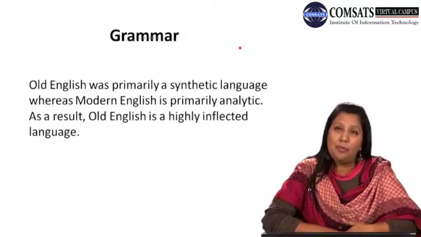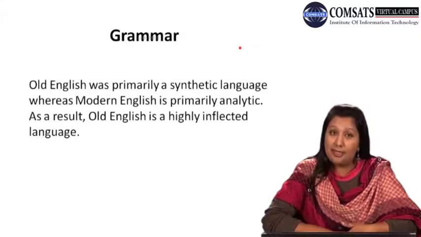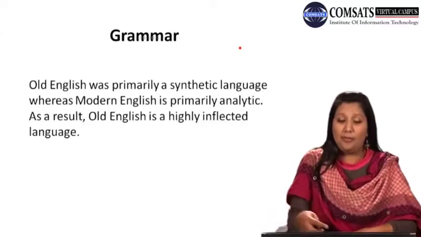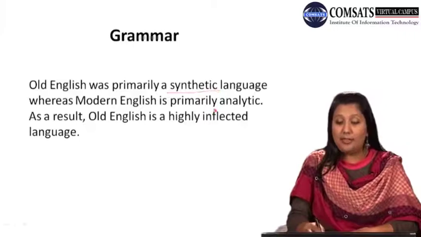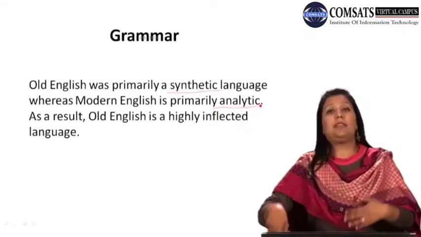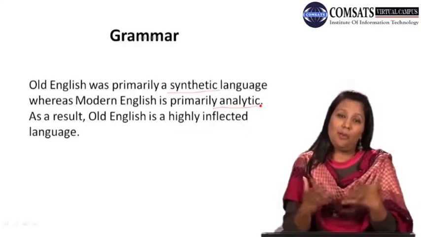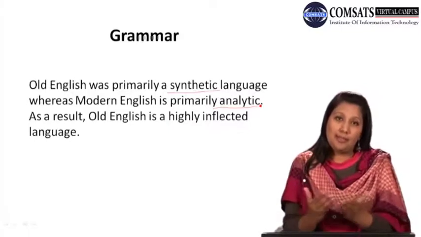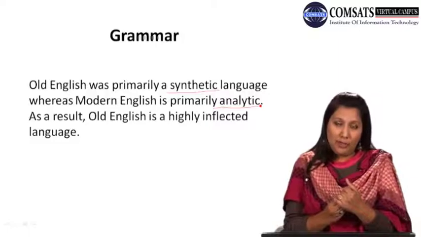Grammar. Old English grammar was primarily a synthetic language, whereas modern English is primarily analytic. Yes, a very big difference between Old English and modern English. Old English was synthetic and this is analytic. Synthetic is the synthesis, the making up of the language, where things get together. It's a synthesis, we say. Old English was primarily a synthetic language.